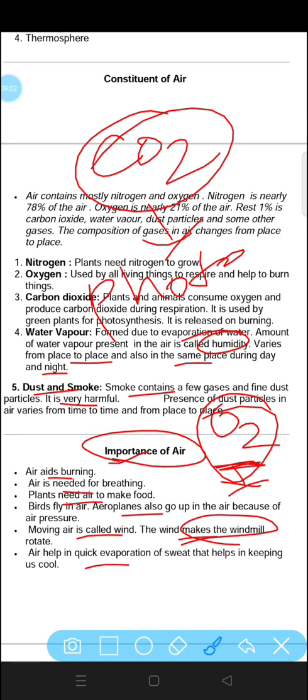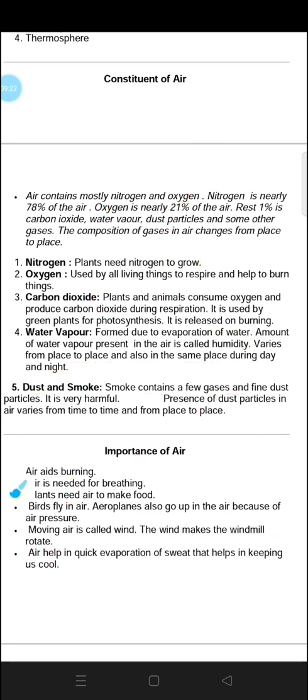You know, whenever in summer season we feel very hot, we have sweating on our body, and as soon as the air blows, that sweating gets disappear and we feel very cool. So this is the factor regarding this, it keeps us cool. So that's all about this chapter.